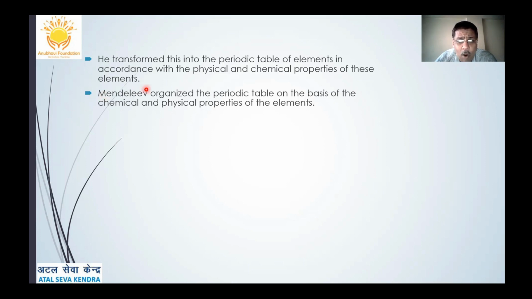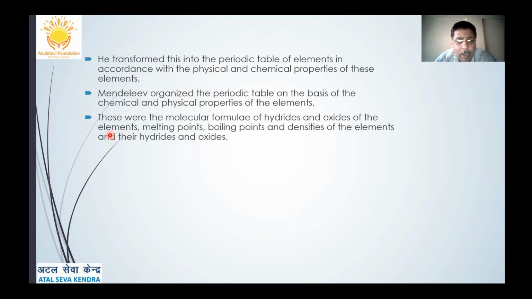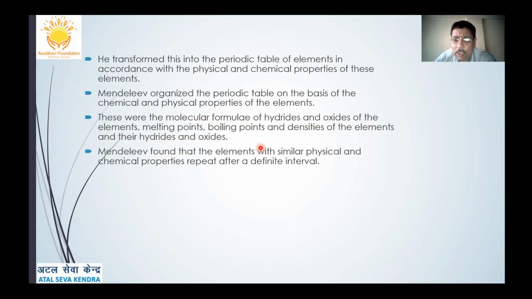So Mendeleev organized the periodic table on the basis of chemical and physical properties of the elements. He used the molecular formulae of hydrides and oxides, and their melting and boiling points and densities, to understand and classify the elements properly.